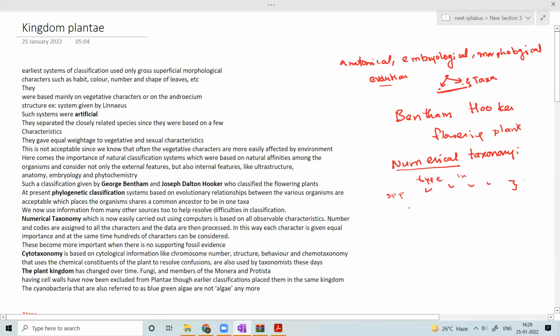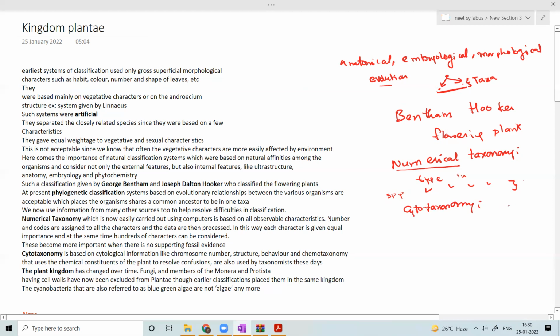What is cytotaxonomy? Cytotaxonomy deals with chromosomes, cytological information like the chromosome number, the structures of chromosomes, and their behavior during meiosis or mitosis.